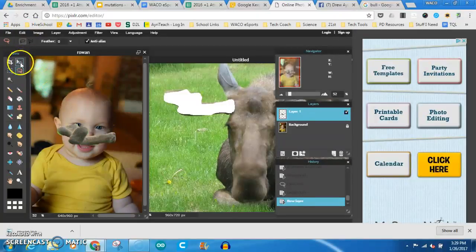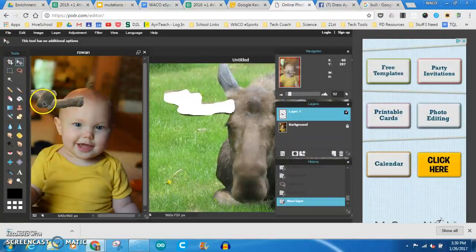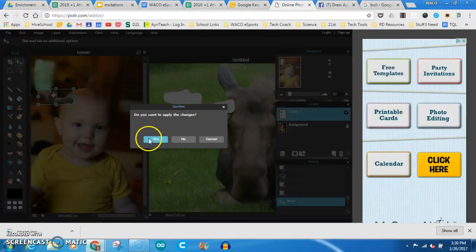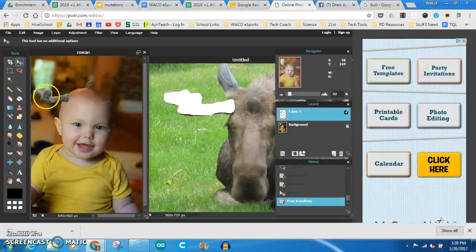And oh, there's my moose antler. And then I can click this, and I can bring it over here. It's kind of out of the picture, so you know what I'm going to do, I'm going to edit it. I'm going to free transform it, and I'm going to shrink it down and do just a cute little baby moose antler. There. And yes, I'm good with that. Okay, and now you'll notice it's on a new layer, so I can move this around now. And it'll be good. Like it's okay.